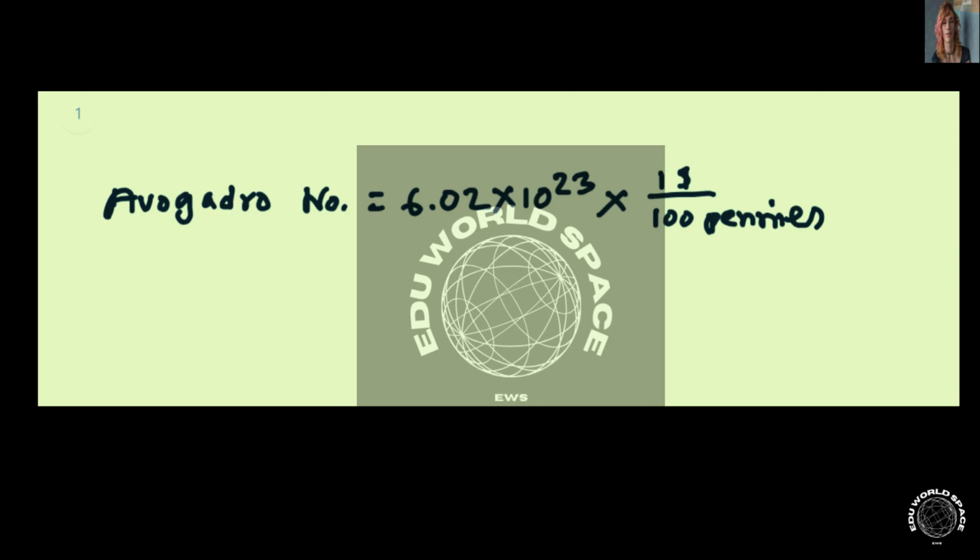So this many pennies will give us 6.02 times 10 to the power 21 dollars. So now this is the amount we're going to distribute among 321 million people.